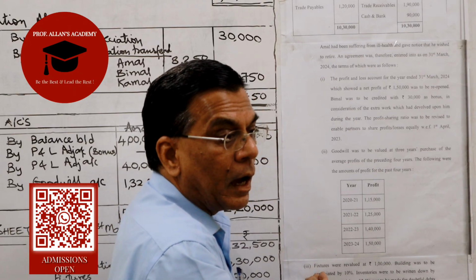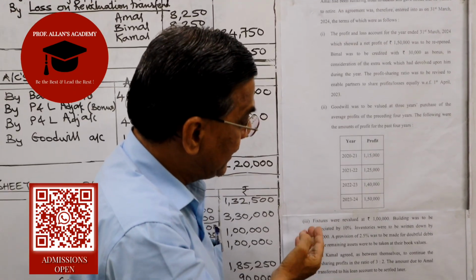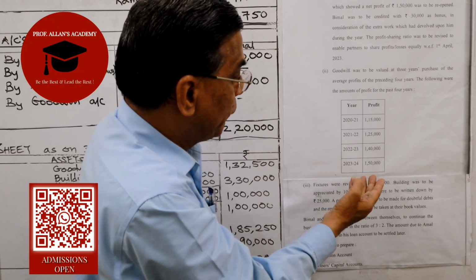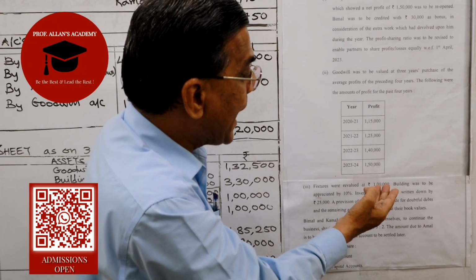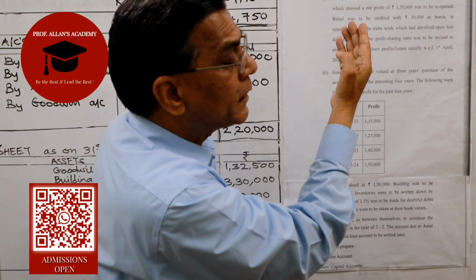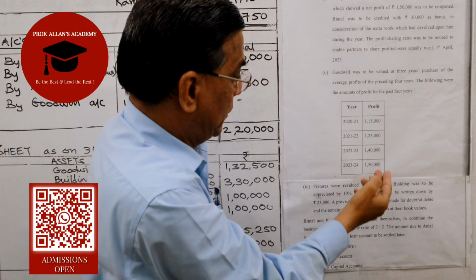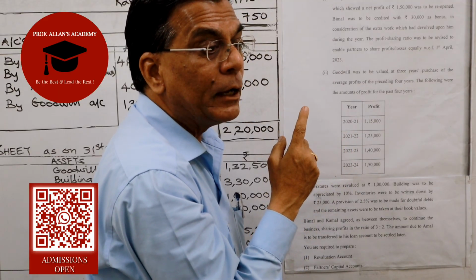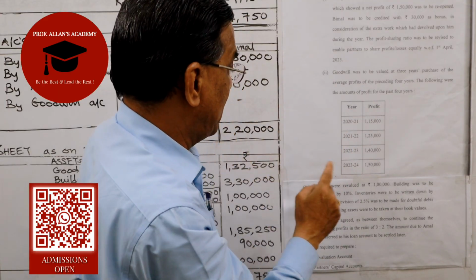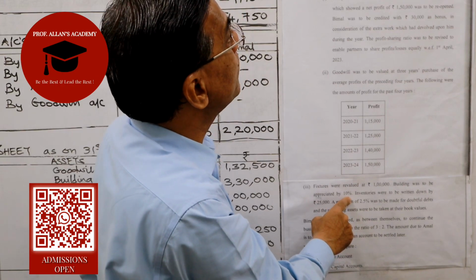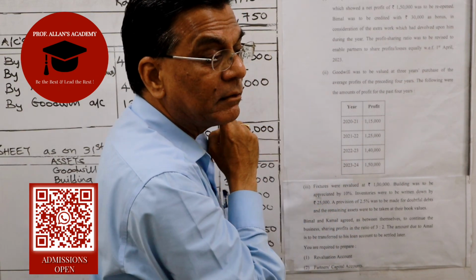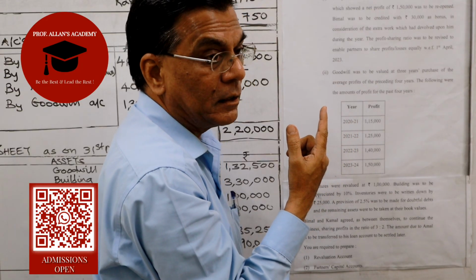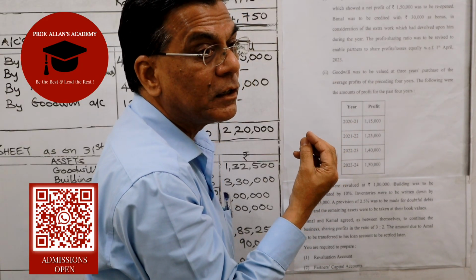Then they have given us how the assets and liabilities are being revalued on the retirement of this partner. Furniture is being revalued at 1 lakh. Value of furniture was 1,25,000. It's being revalued at 1 lakh. It means there is a revaluation loss of 25,000. Building was to be appreciated by 10%. Building stands at 3 lakhs. Now the new value of the building will be 3,30,000. So there is an appreciation of 30,000.